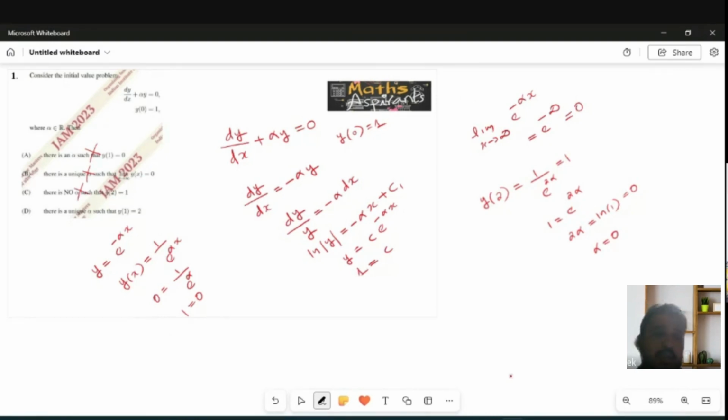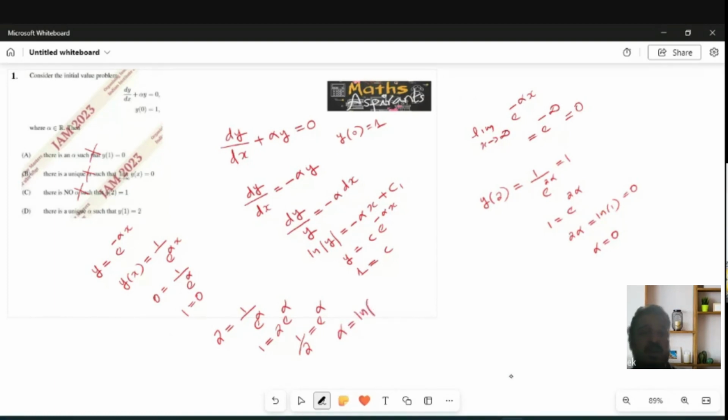So of course option D is the correct answer. Now we need to verify that there is a unique alpha such that y of 1 is equal to 2. So y of 1 is equal to 1 by e raised to alpha into 1, equal to 2. So what you will get? 1 is equal to 2 e raised to alpha. 1 by 2 is equal to e raised to alpha. Alpha is equal to log of 1 by 2.